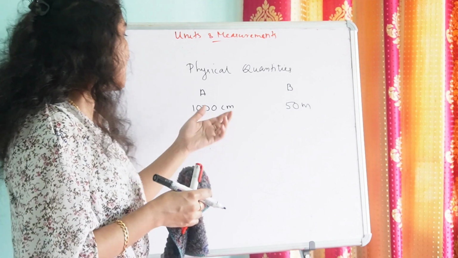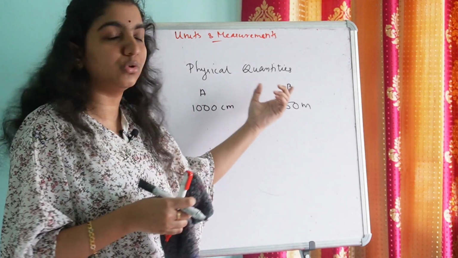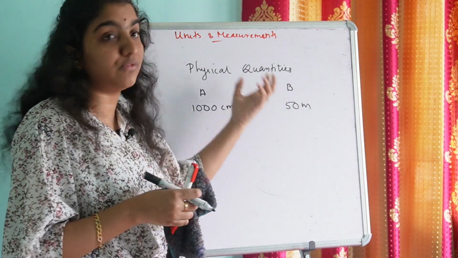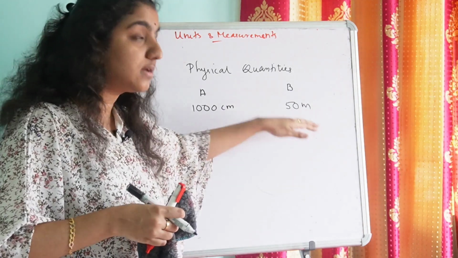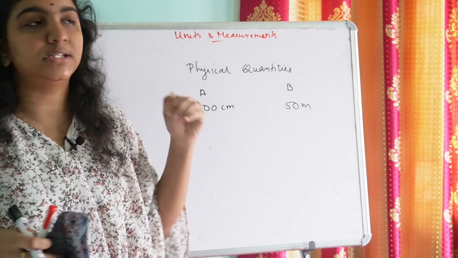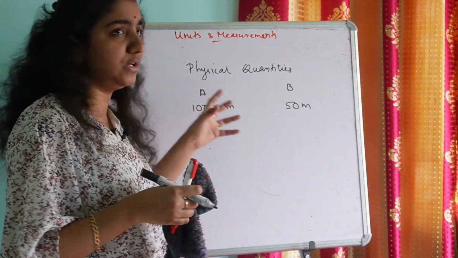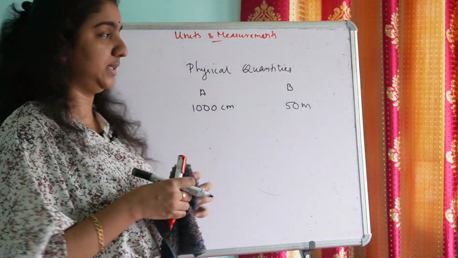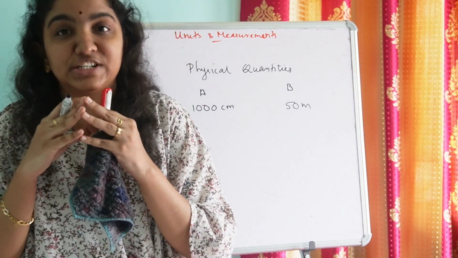That is, either we have to find the length of both the markers in meter or else in centimeter. So how do we convert the values in one unit to another unit? First we'll derive a relationship.